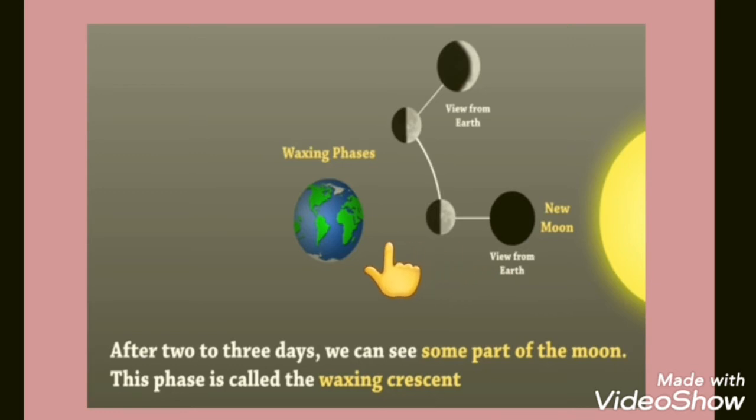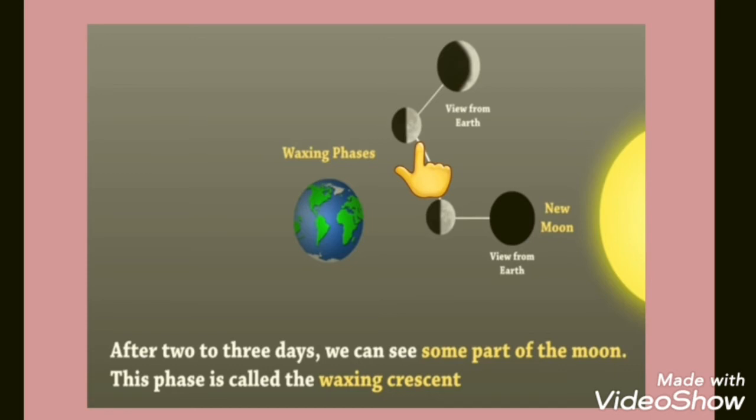Now students, we all know that moon revolves around the earth. So as the moon starts moving, some part of the moon is visible to earth, because at that part the light of the sun starts falling.